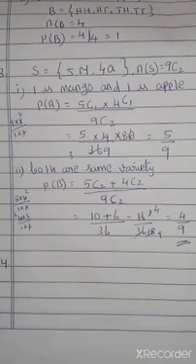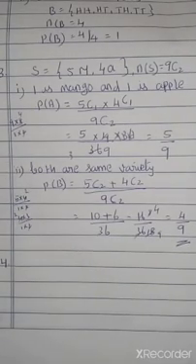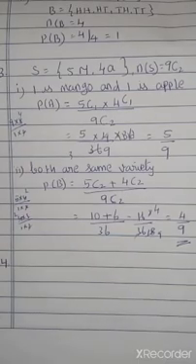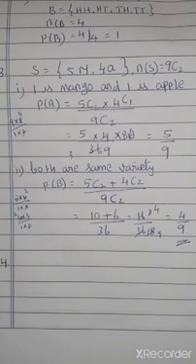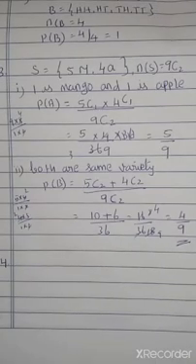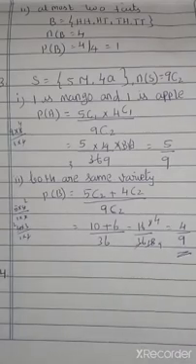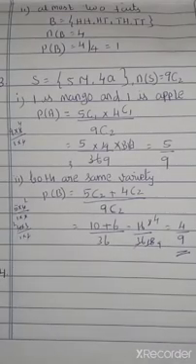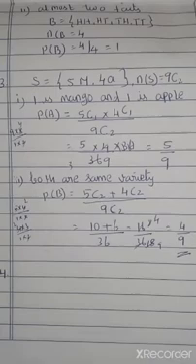Next question: what is the chance that a non-leap year has 53 Sundays? So here we have the non-leap year and the leap year. Non-leap year has how many days? 365 days. Leap year has 366 days, right?